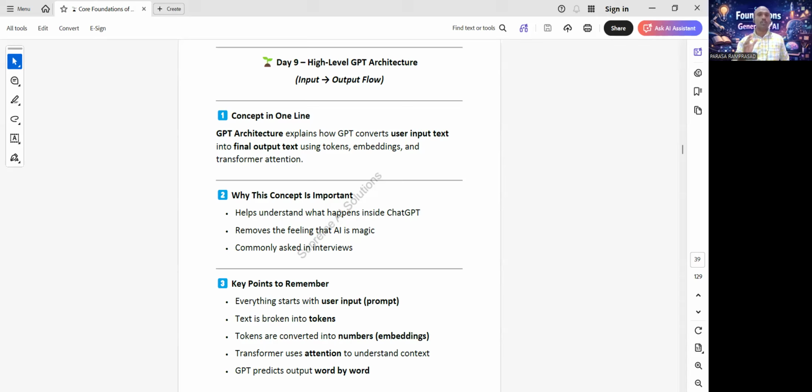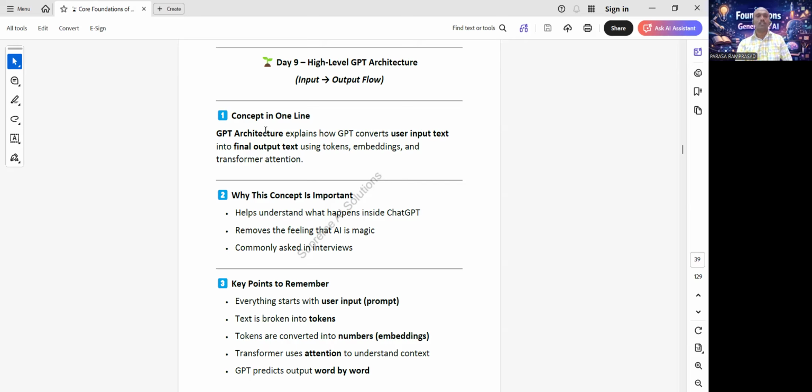This topic is important because it removes the feeling that AI is magic. It helps you understand ChatGPT behavior. Interviewers ask this question, very important. If you understand this flow, you will never be confused again.